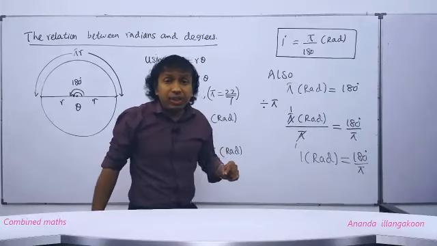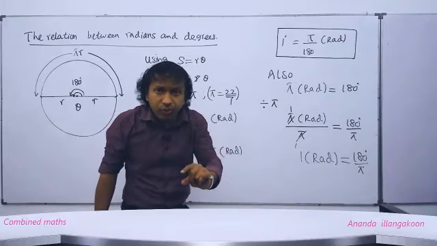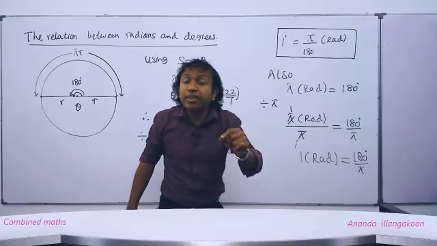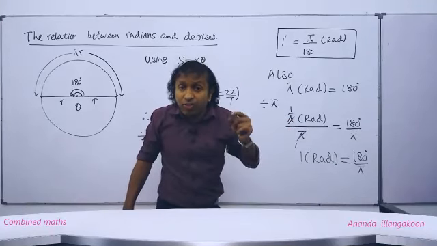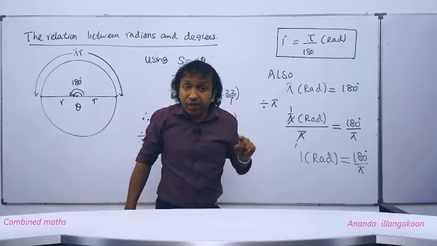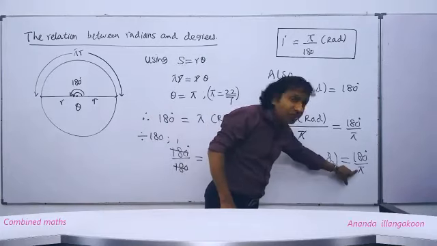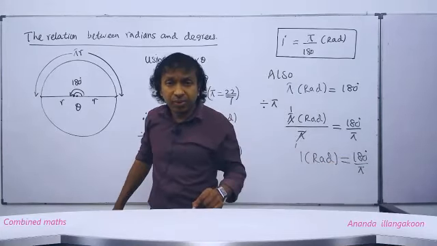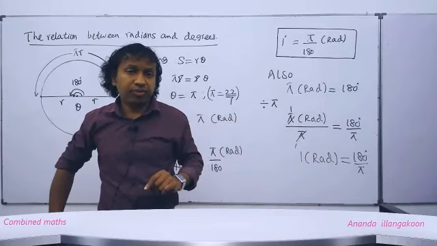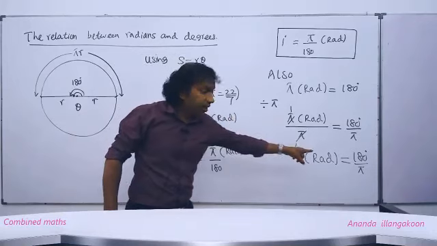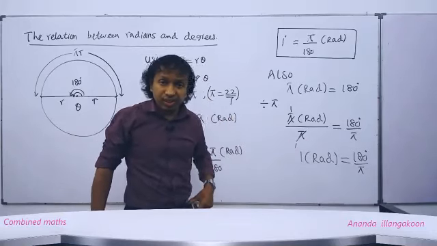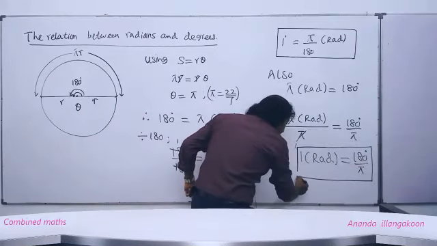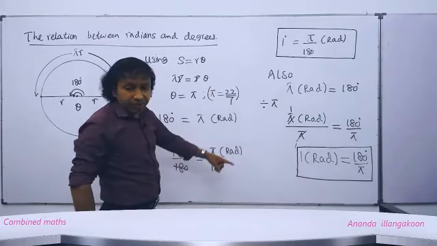Approximately, when we consider pi as 22 upon 7, if I take it as 3, then 180 divided by 3 is 60. But pi is just about 3.142 something. When you take the value of pi up to 6 or 7 decimals and simplify the right hand side, we get 57 point something degrees as 1 radian in degrees. Understand? So 1 radian in degrees is this much.